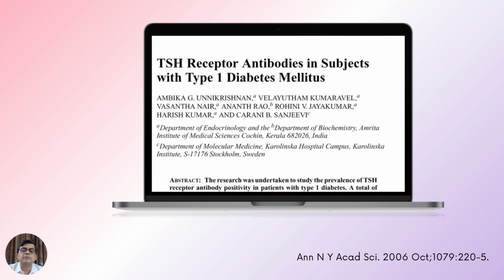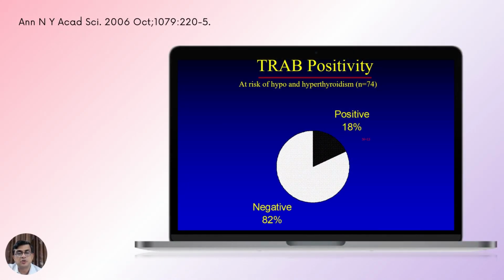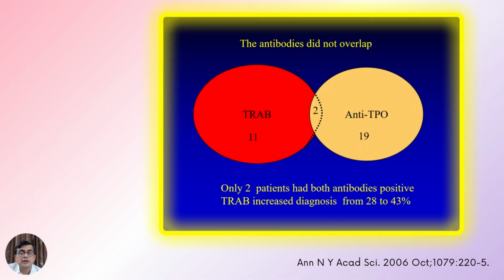This was a little paper we published. We looked at a very unique test, and this is in 2006. We studied TSH receptor antibodies in people with type 1 diabetes, and one of the authors was Dr. Sanjeevi from the Karolinska Institute in Sweden, and we found that 18% of type 1 diabetes people had TSH receptor antibody positive. And we also found that the TPO and TSH receptor antibodies identify two different subsets of people.